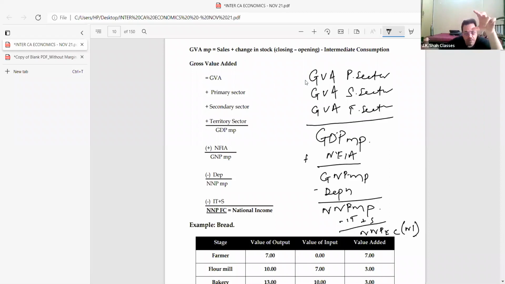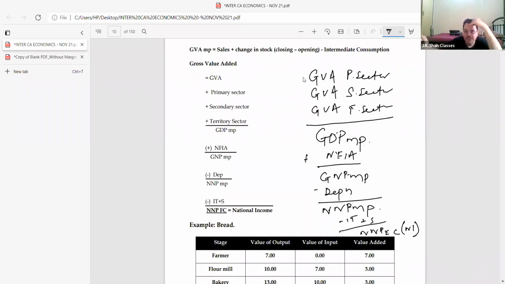Gross domestic product. Acha, now this new formula is there. Don't be surprised, students, they may ask us C plus I plus G plus X minus M. That is just for information. They can ask anything. I've put it in the book as one sum also. But remember, primary sector, secondary and tertiary can be C plus I plus G plus X minus M also.